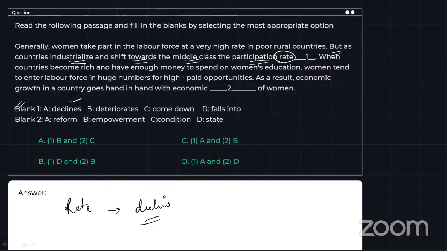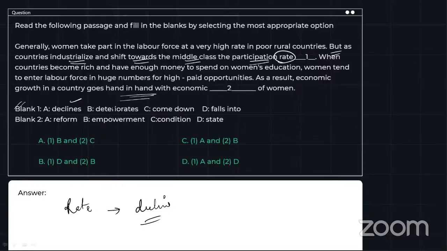Blank 2, let's see. When countries become rich and have enough money to spend on women's education, women tend to enter the labor force in huge numbers for high paid opportunities. As a result, economic growth in a country goes hand in hand with economic dash of women. It goes hand in hand. What does it mean? It goes hand in hand.